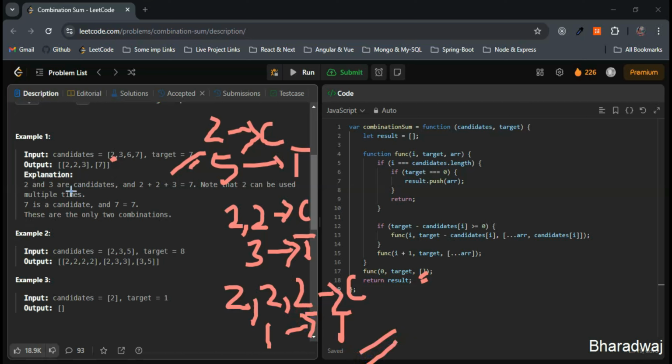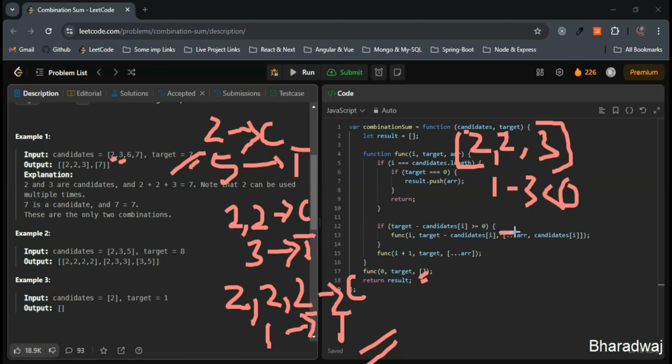So in the step 5, what we will do, we will include 3, the next one in the array, right? This 3. So the new combination will be now 2, 2, and 3, right? Now the new target will be 1 minus 3. So 1 minus 3 will be less than 0 or not. So it exceeds the target. So the combination 2, 2, 3 is valid. Why combination 2, 2, 3 is valid? Because when we sum this up, 3 plus 2 nothing but 5. 5 plus 2 is nothing but 7.